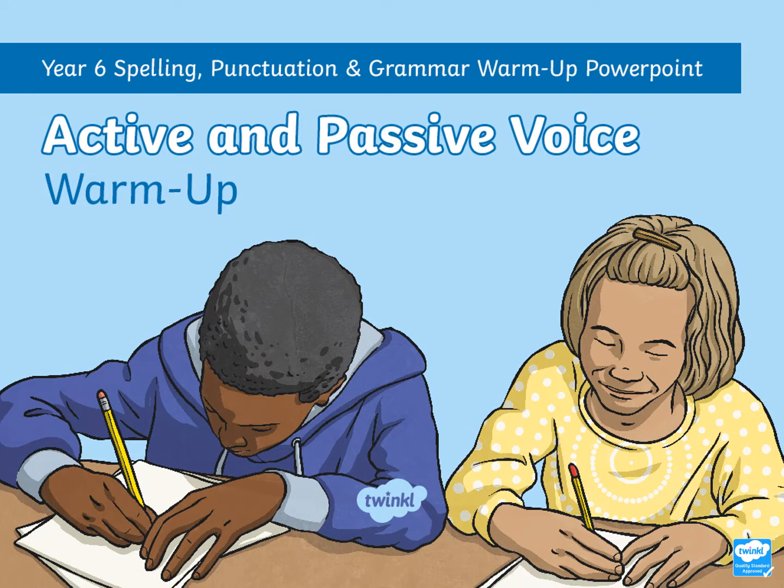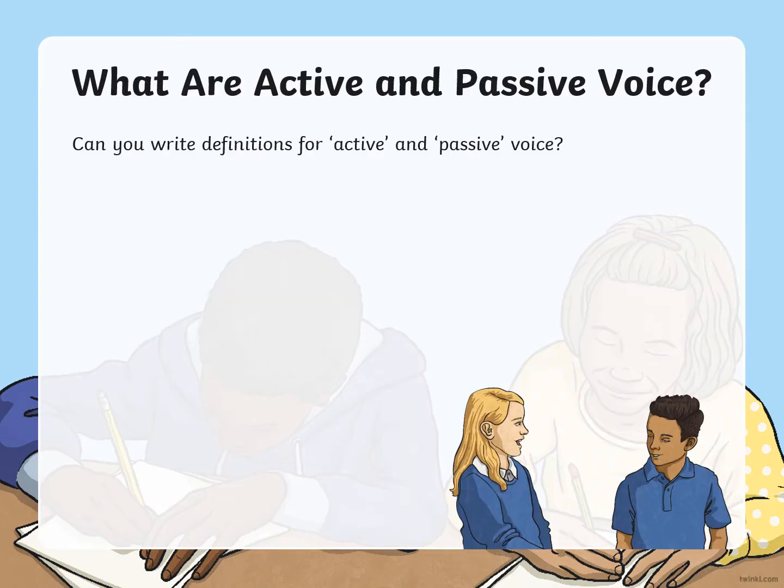Okay, let's have a look. Now we are looking at the active and passive voice. So we've looked at what makes up simple sentences, which will then help us to look at the active and passive voice. Now you're also looking at this tomorrow, so don't panic if you don't understand it today. So what are the active and passive voice? Can you maybe have a go at writing a definition down for each of them? Pause the slide, think about what the word active means and what the word passive means and give that a go.